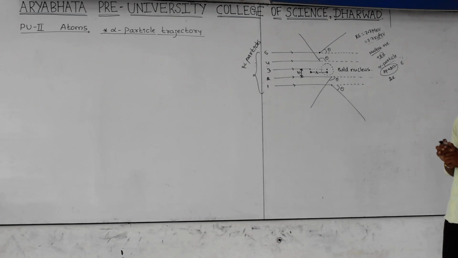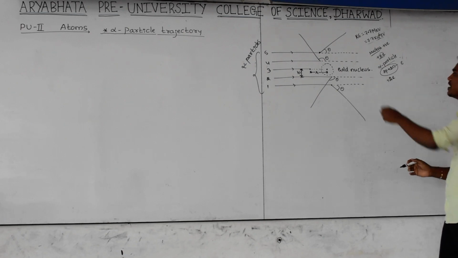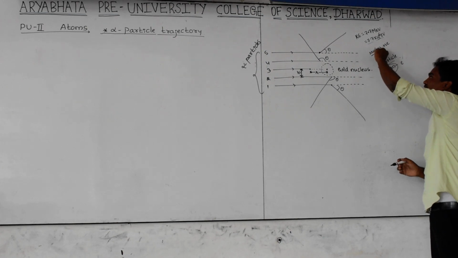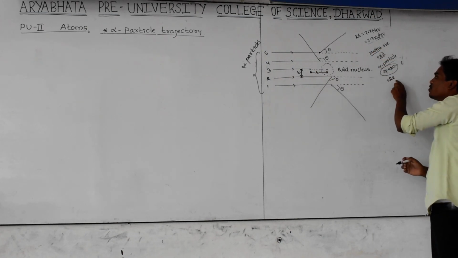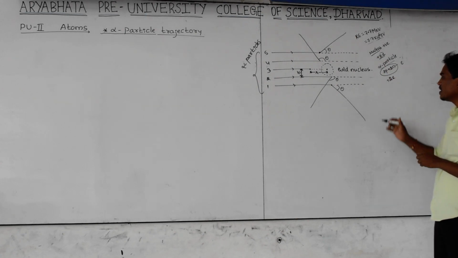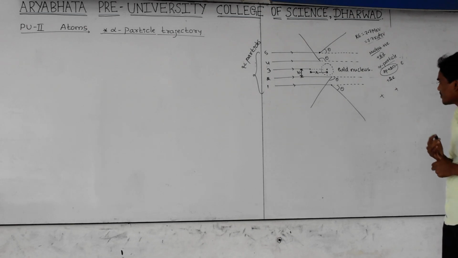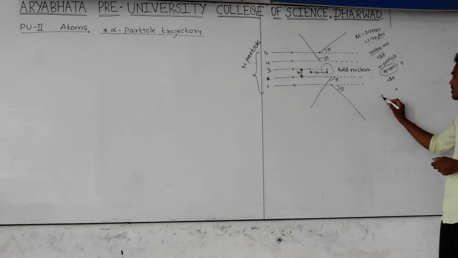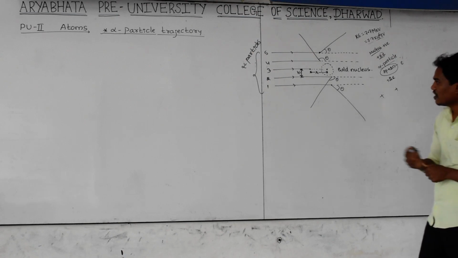This E is also the proton charge, which means it should be positive. Here the charge of the gold nucleus is plus Ze, and the charge of the alpha particle is plus 2 into E. This is plus and this is also plus. If similar kinds of charges are there, is the electrostatic force repulsion or attraction? Same kind of charges experience an electrostatic force of repulsion.